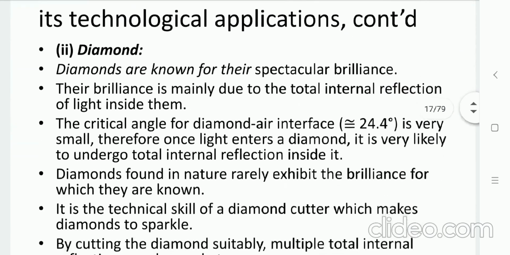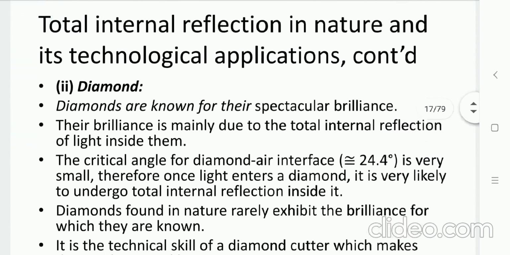Next is the diamond. Diamond has a number of angles, its surface has a number of faces, and it has a very small critical angle, 24.4 degrees. If the light is falling on it, then it undergoes total internal reflection inside it.